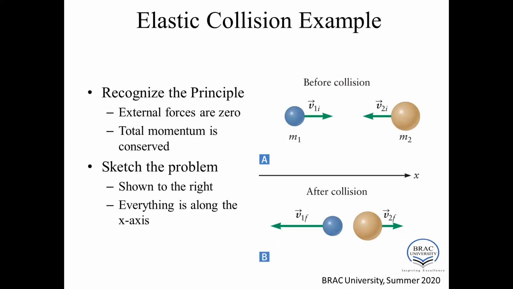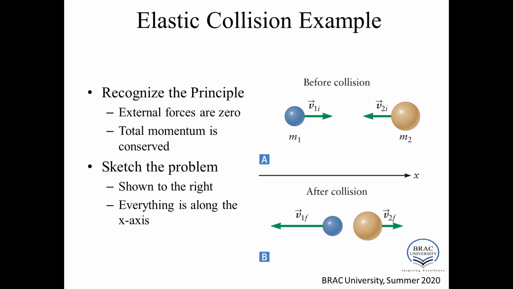Now here the figure shows an elastic collision. So here are two objects with masses M1 and M2, and initial velocities V1I and V2I, and the final velocities after the collision are V1F and V2F. Okay. So if you try to recognize the principle, external forces are 0, so total momentum is conserved. So there are no external forces involved here.